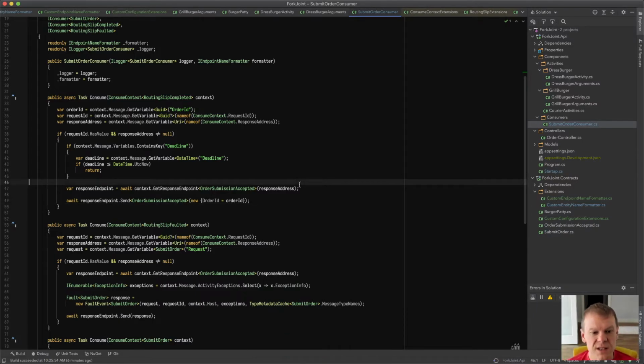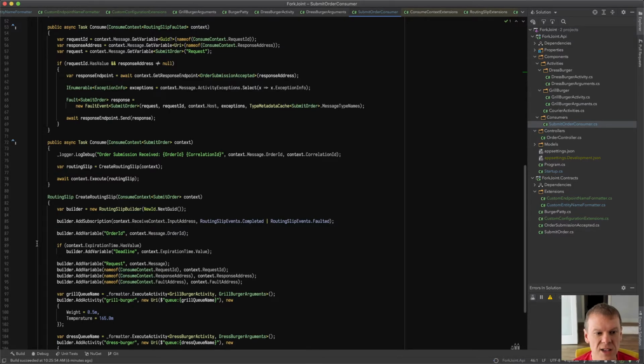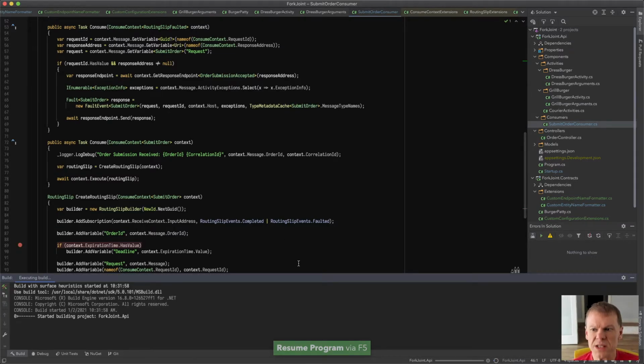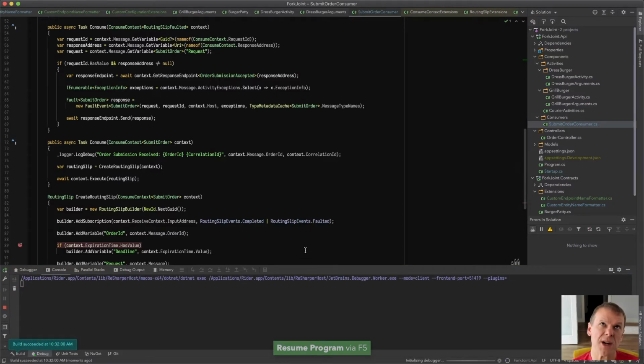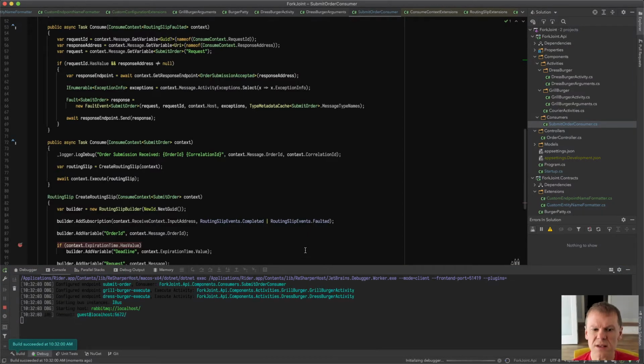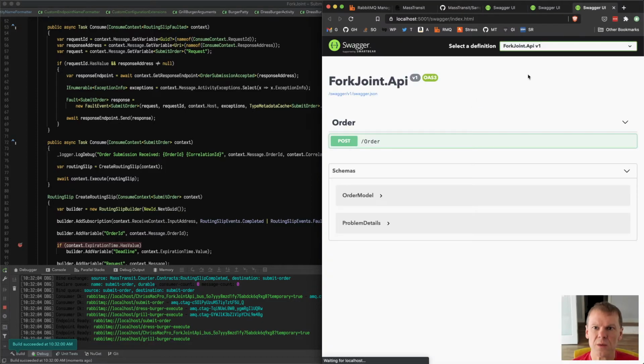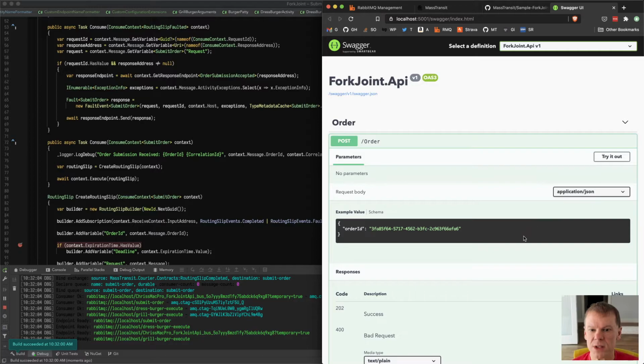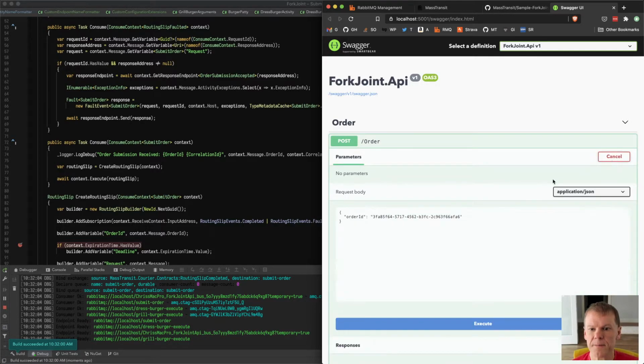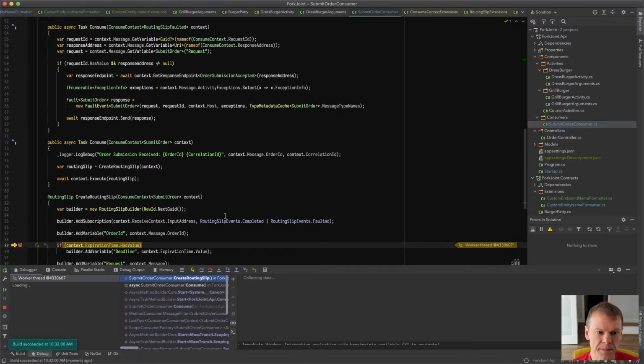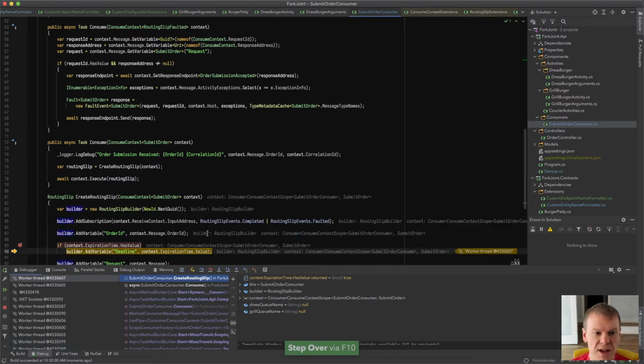And I think what we'll see, if we set a breakpoint and actually look at that when it comes in, is that the request client does set a default expiration time, I believe, of 30 seconds. So when that does land, we'll see that value get added. So you can see expiration time does have a value, and it is